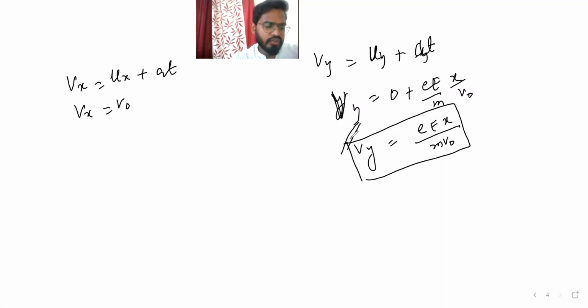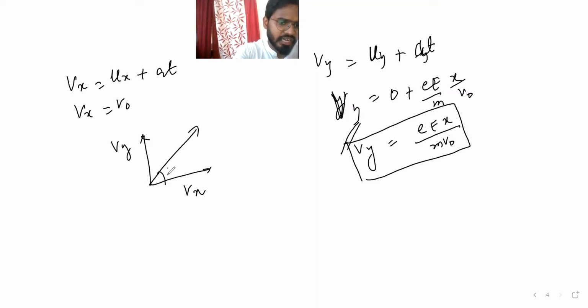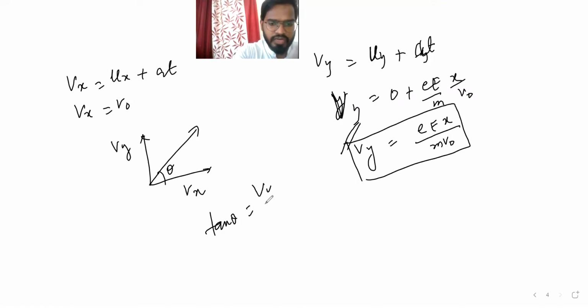Fine. So now we want to find the angle theta. See guys, one thing we can say here: velocity in x-axis, velocity in y-axis, and the angle theta. So tan theta is equal to vy by vx.